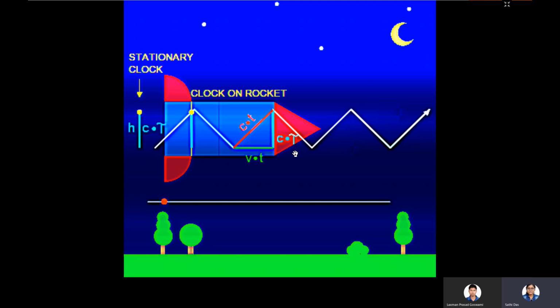Whether it is day or night, the time interval delta t, that is 1 minute or 1 second or 1 hour, is the same everywhere on the earth. But when we are talking about a spaceship, a frame which is moving with a speed comparable to the speed of light, then we have to account for the special theory of relativity.